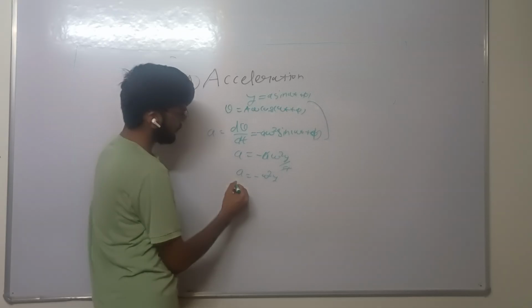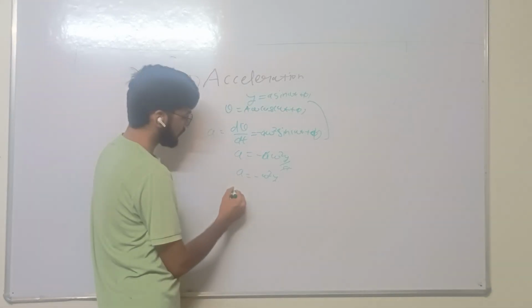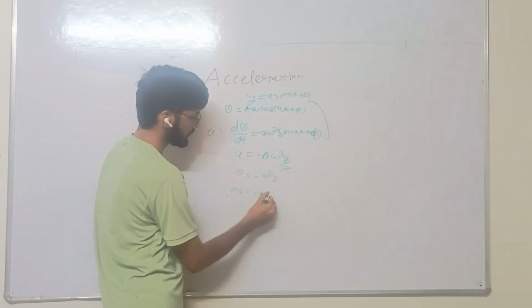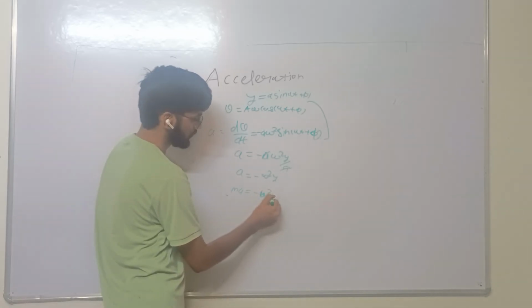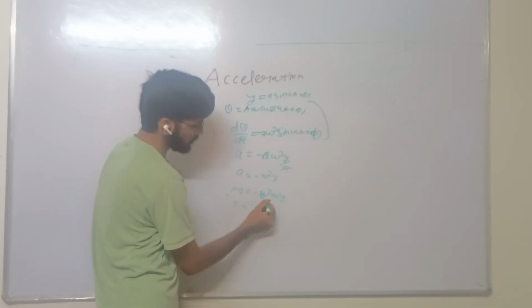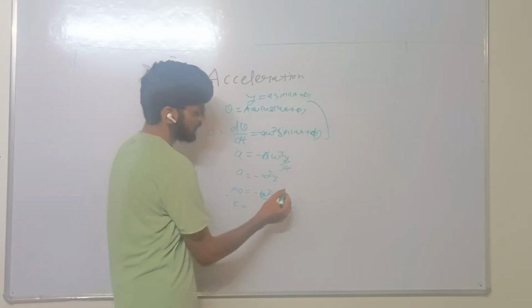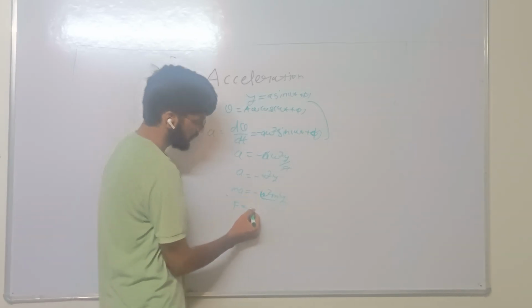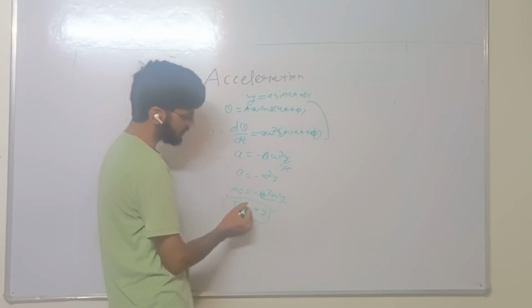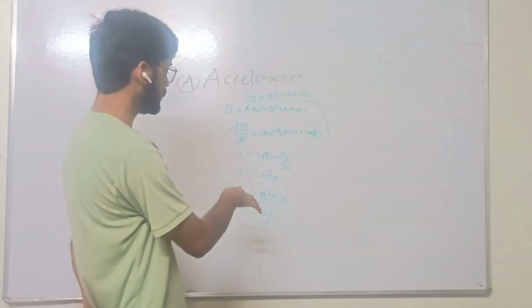If we multiply by the mass of the particle on both sides, we get F equals minus omega square m y. This omega square m is denoted as k. So F equals minus k into y.